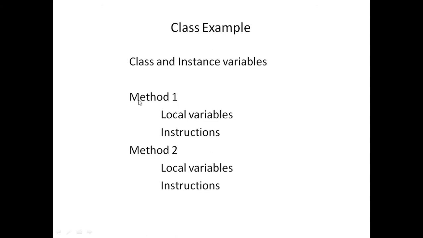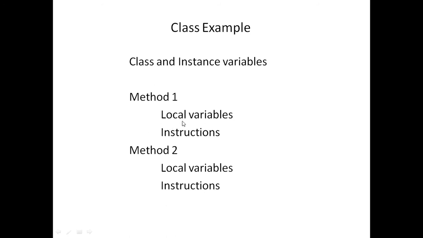Now see the simple structure of Java. Once we define a Java program, first you write some class variables and instance variables inside the class definition. Here a number of methods are declared, and each method contains local variables and some instructions. Those instructions use these class variables as well as instance variables, otherwise simply called fields. These are called fields, and these are nothing but methods.